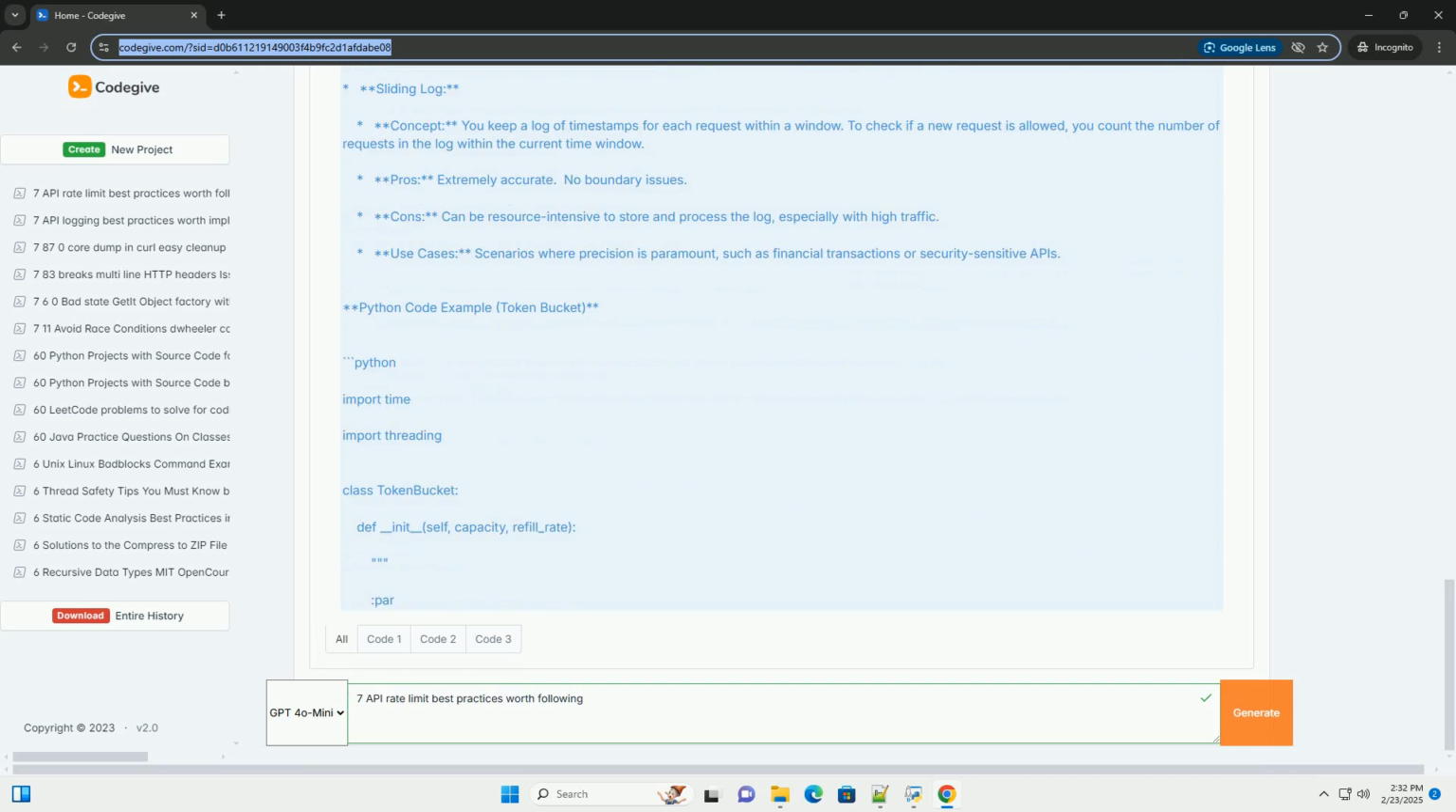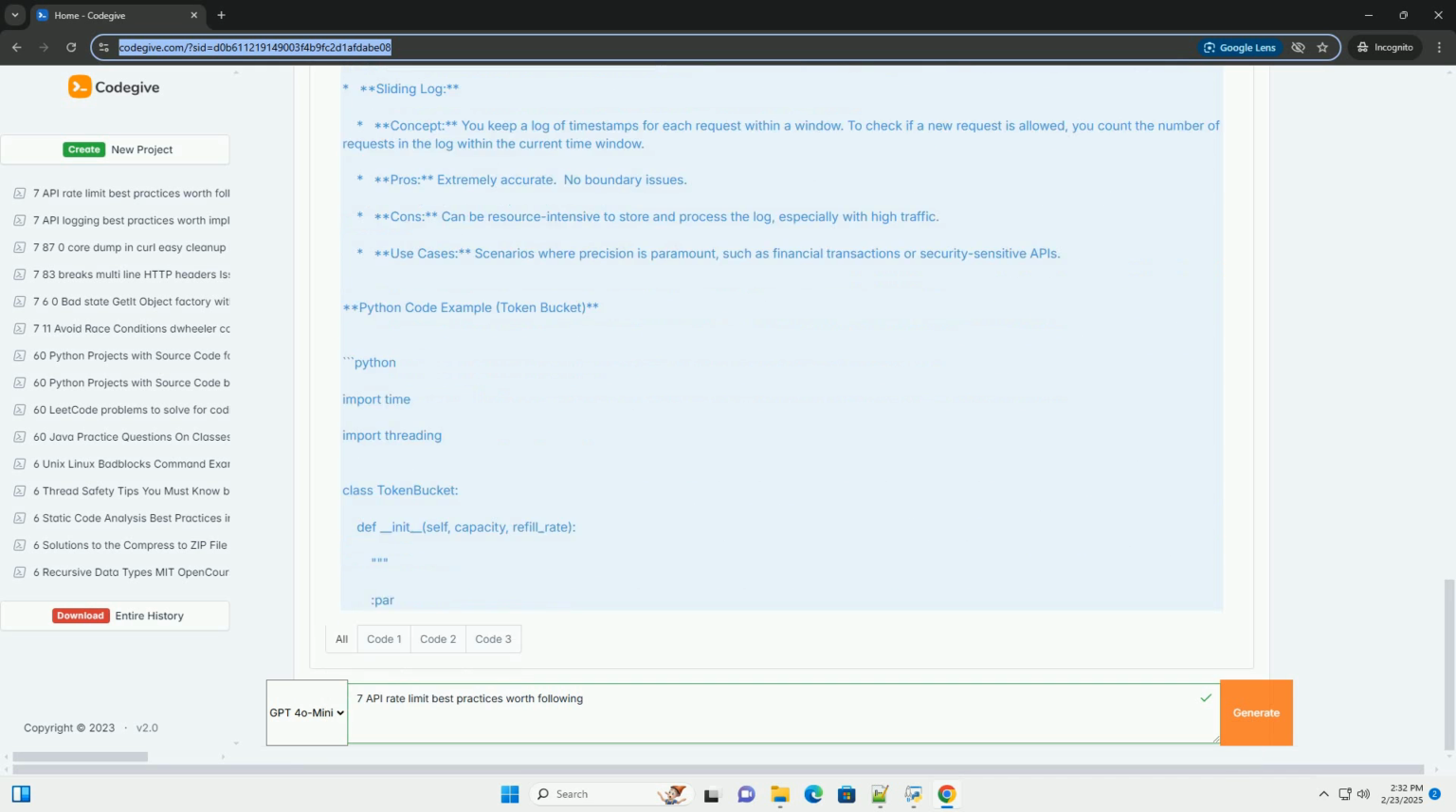Tiered limits offer different rate limits based on subscription plans. For example, free tier, 100 requests per hour. Basic tier, 1000 requests per hour. Premium tier, 10,000 requests per hour. Example policy documentation, conceptual.